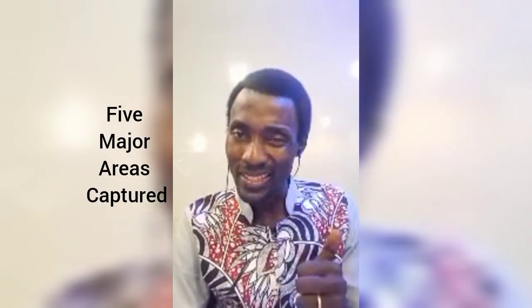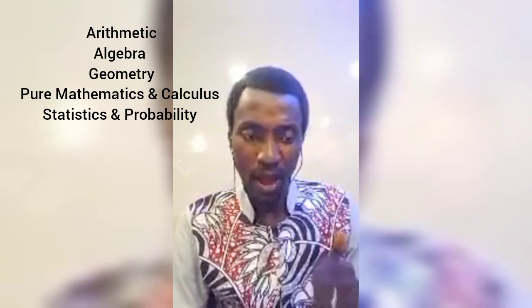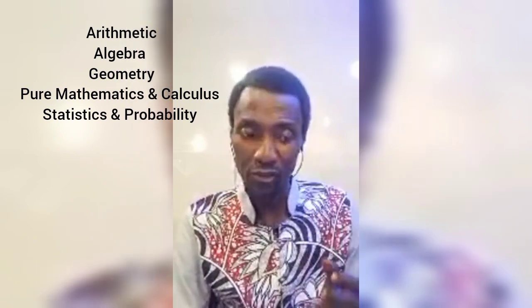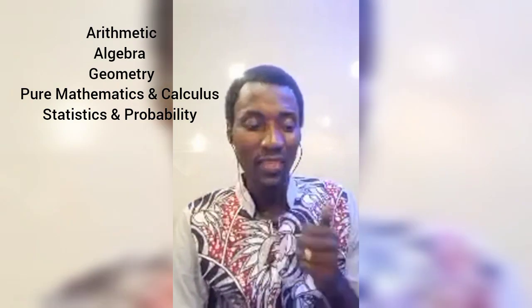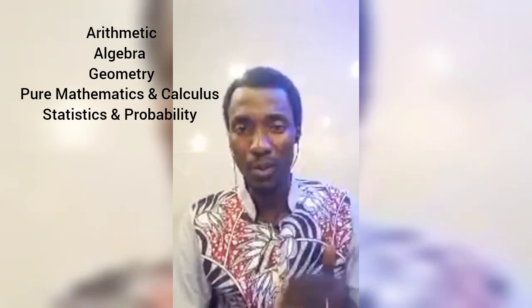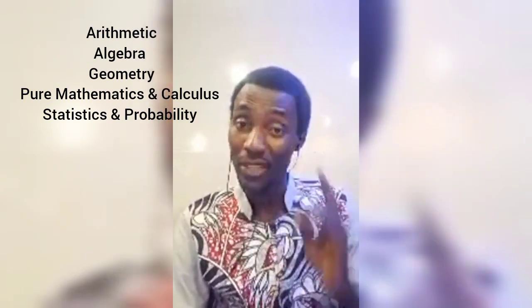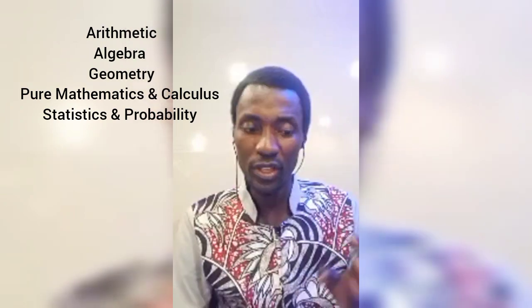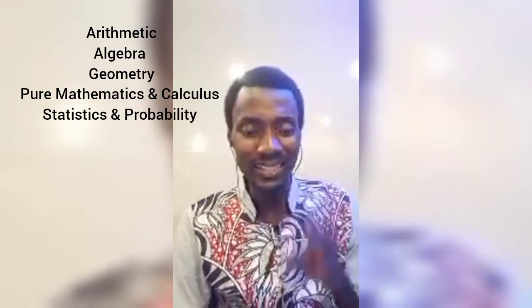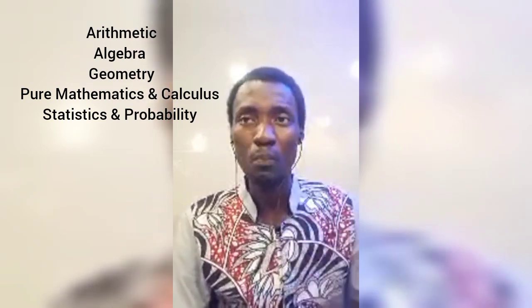We have arithmetic, algebra, geometry, pure maths and calculus, then we have statistics and probability. I'll come again. You have arithmetic, algebra, geometry, pure maths and then calculus, and then statistics and probability. So how is this structured? How are these questions broken down?